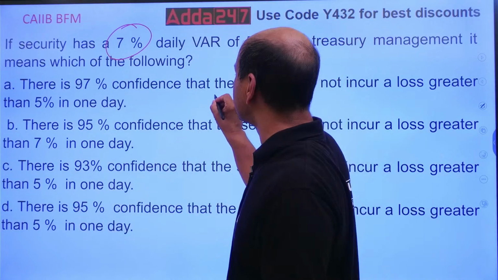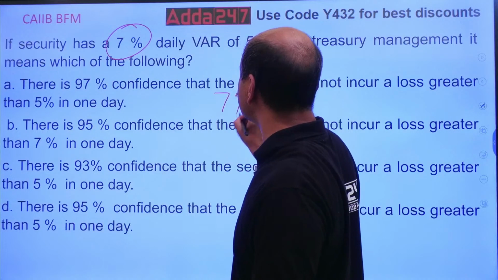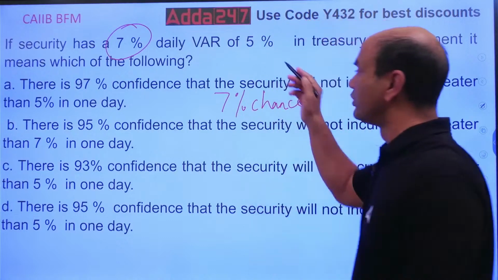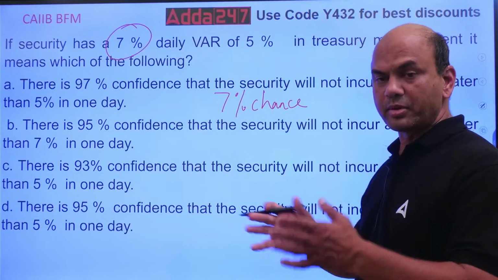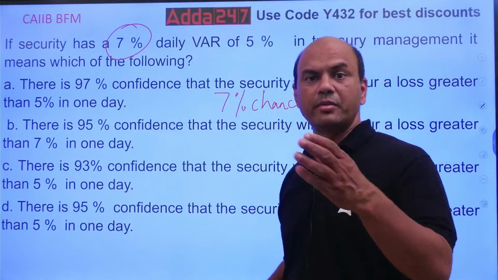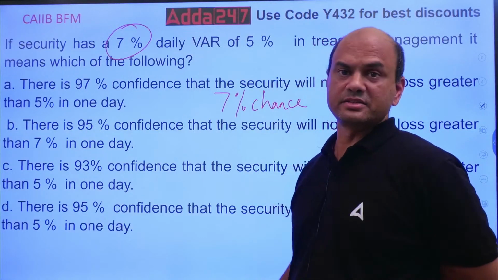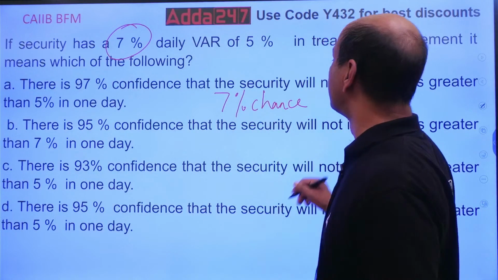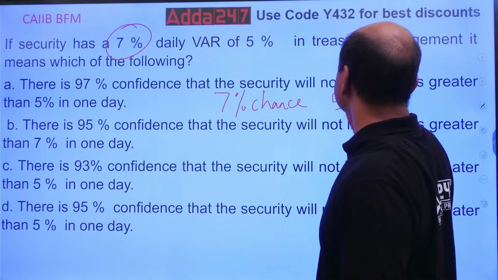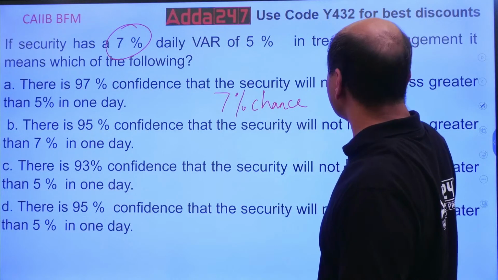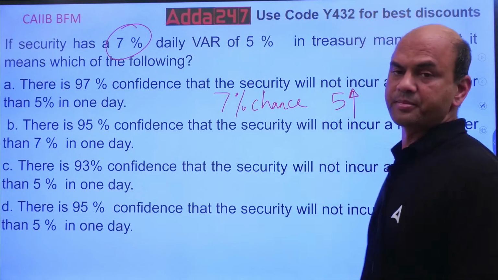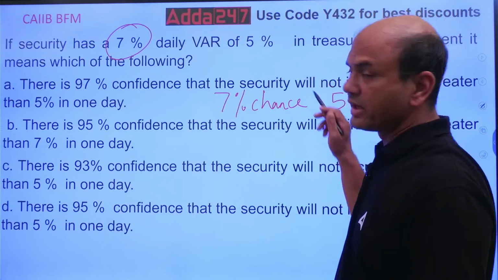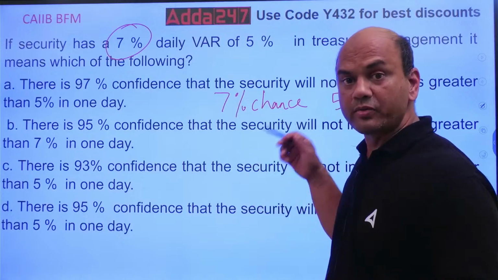I'll write it in short. 7% possibility, chance that my VAR or my amount fluctuation will go beyond 5% in one day. So 7% chance that my VAR or fluctuations will go above 5%.